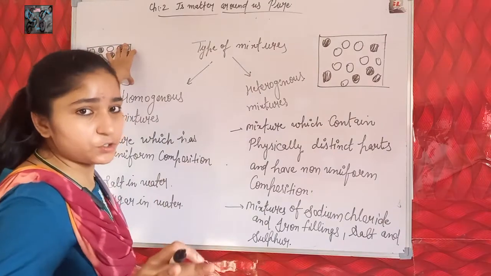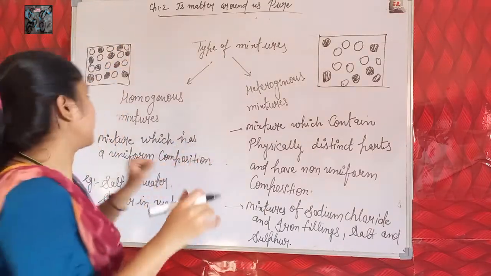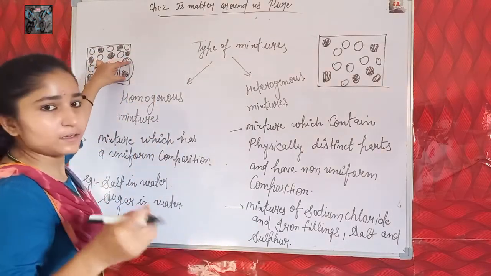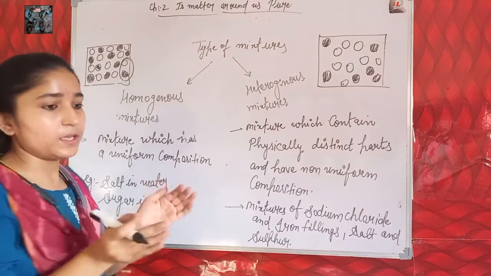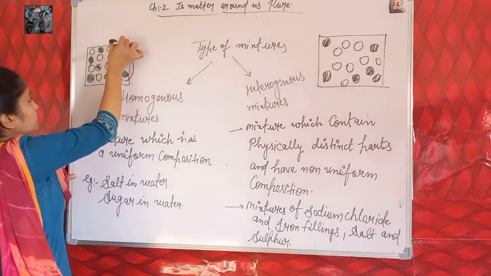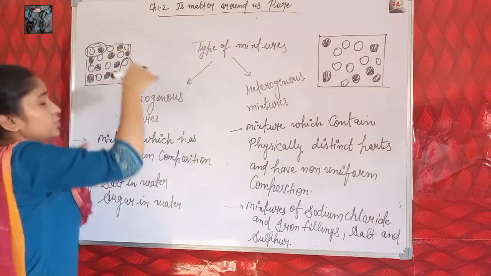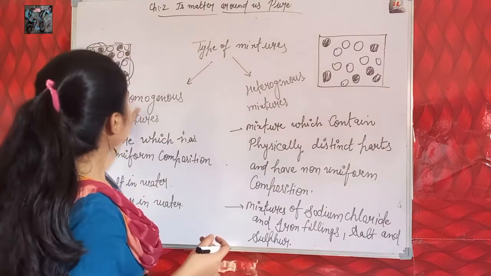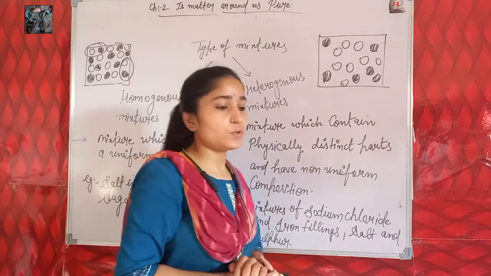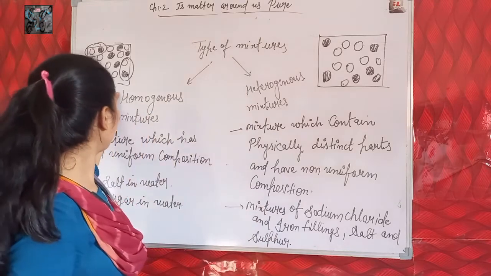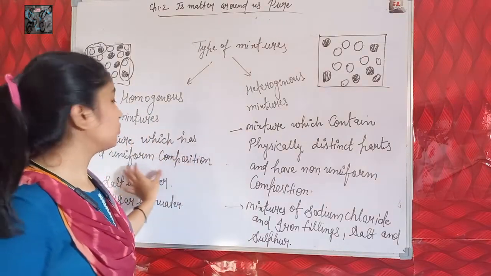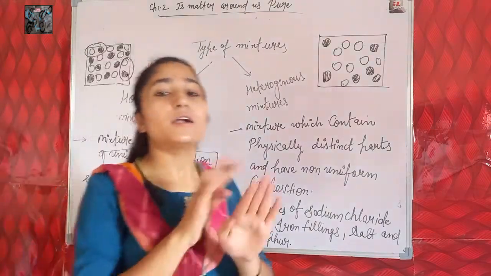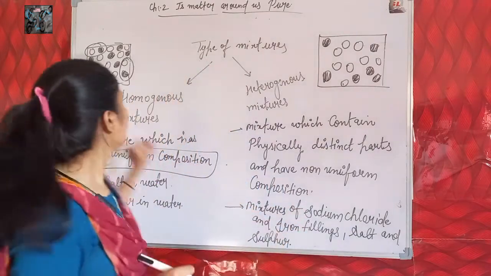Particles are evenly distributed in the whole mixture here, evenly distributed. If we take this part here, these two types of particles exist in the same amount or in the same ratio. If we take this part, here also particles are evenly distributed. So particles in a homogeneous mixture are evenly distributed. This is why we call these mixtures which have a uniform composition. Uniform composition means particles of the mixture are distributed evenly in the whole mixture.